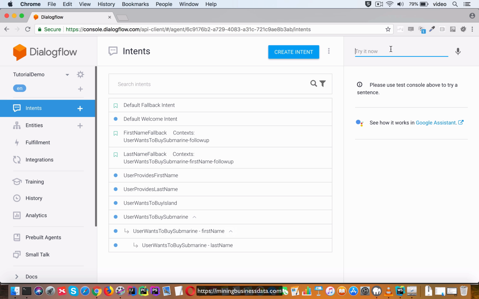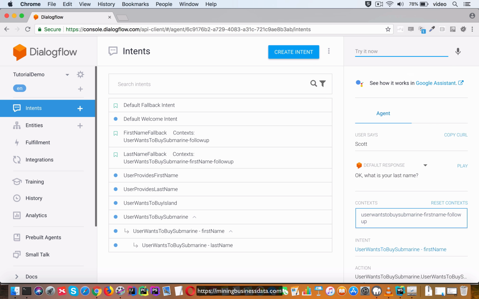So we have already run into surplus intents before when we were discussing the follow-up intent tree. Let's say that the user types, I want to buy a submarine, and it comes back with what is your first name, and you say Adam, and then it says, what is your last name a second time. I think we already went over the reason for this: the context which was set by user wants to buy submarine is still active after this intent has mapped, which means that instead of firing the user wants to buy submarine last name intent, which should have captured the last name, it simply fired the user wants to buy submarine hyphen first name intent again.